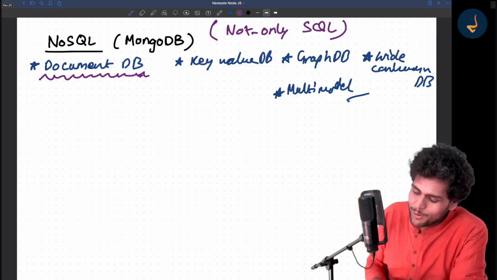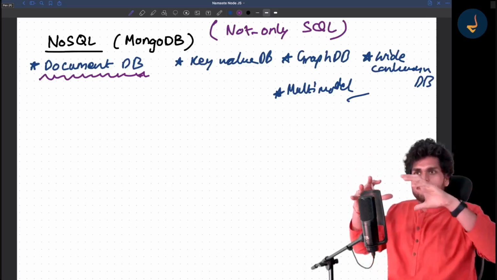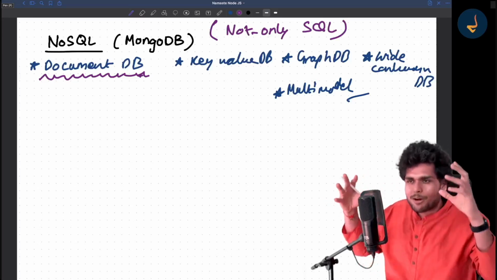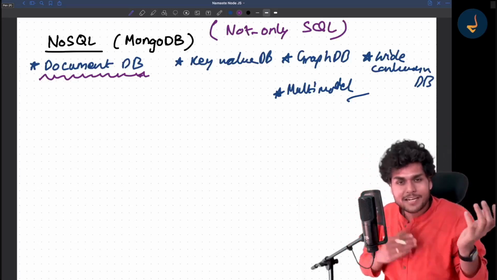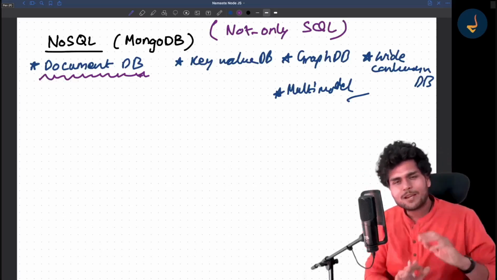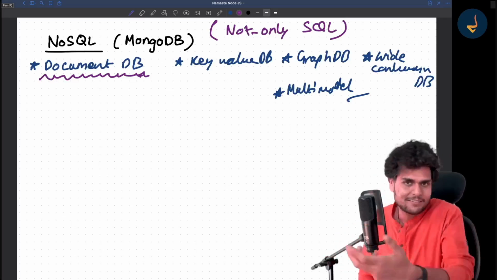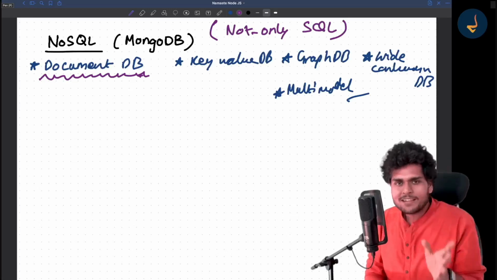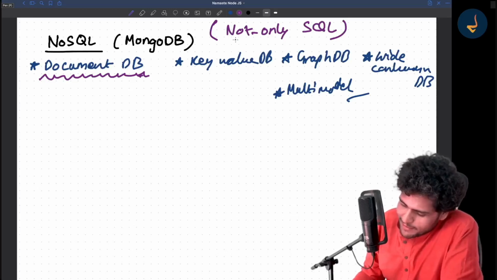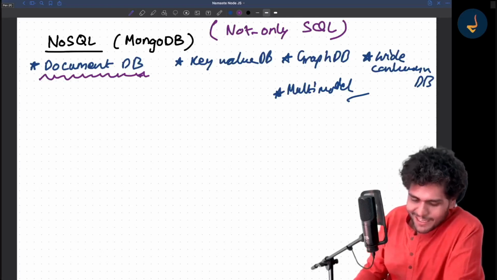And we will talk more about what the big traits of NoSQL databases are, why NoSQL database is important, and why it is so popular also, right? We will talk a lot about NoSQL databases in this whole series. So don't worry about it. We will actually create a NoSQL database, a MongoDB, right in front of you. I will tell you, don't worry, in this episode itself. I'm just giving you this information. It's known as not only SQL. So this is an interesting thing.